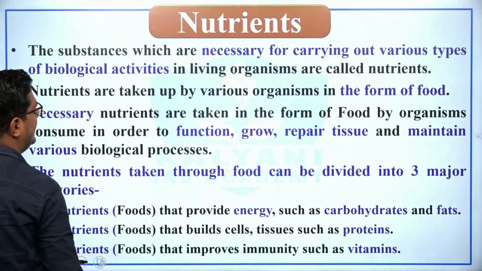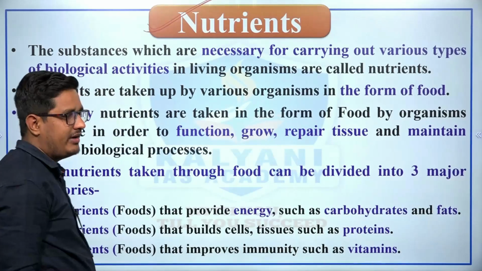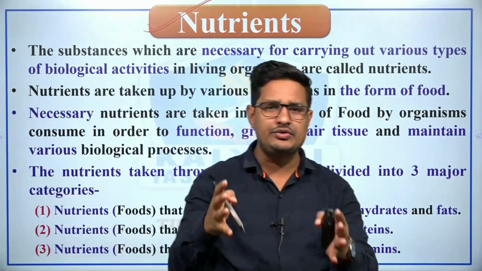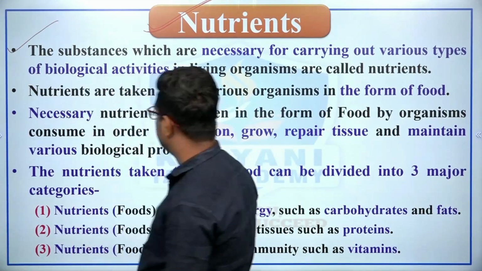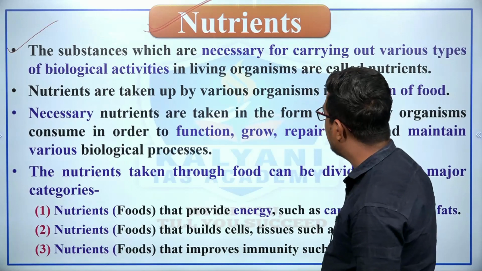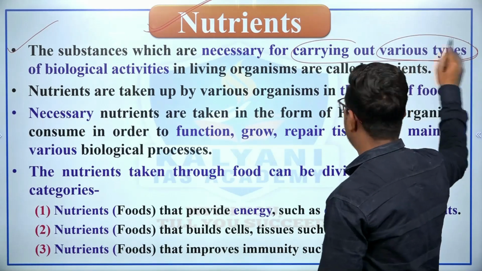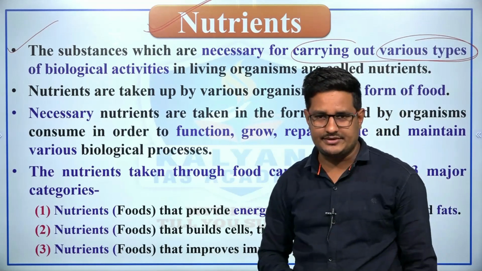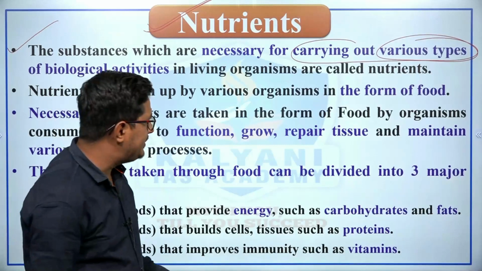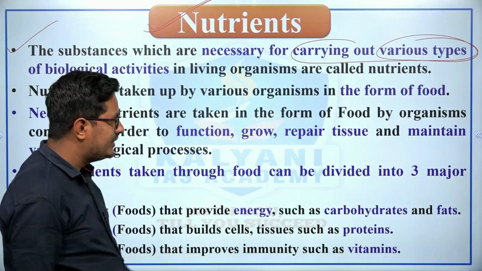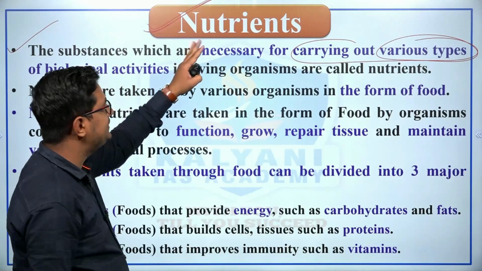Now we will understand nutrients, right. In the previous lecture we have understood what nutrients are. In simple way we can say the substances which are necessary for carrying out various types of biological activities, for example, providing energy, repair of cells and tissues, and maintaining different metabolic activities, are known as nutrients.